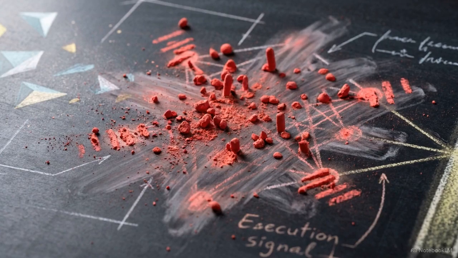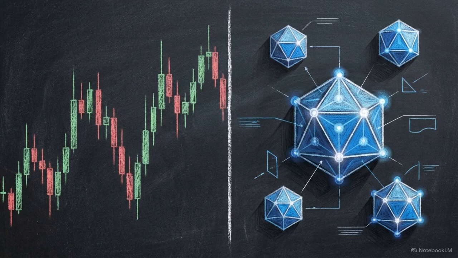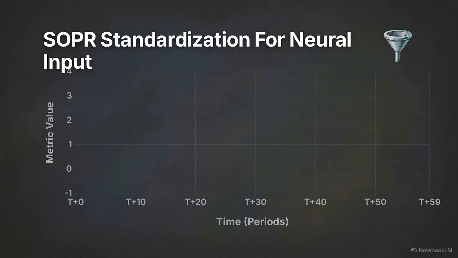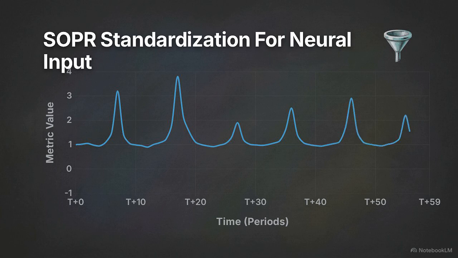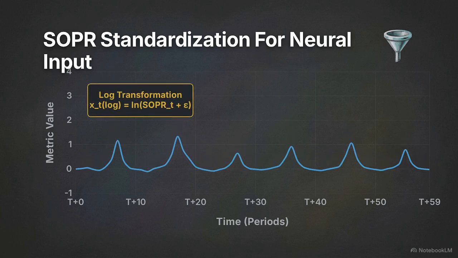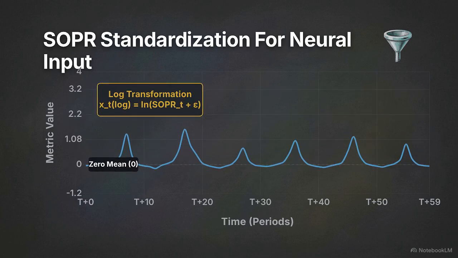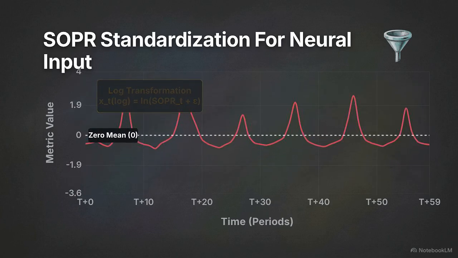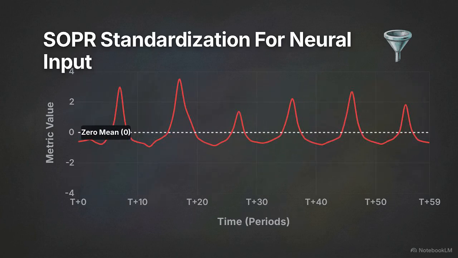Raw, non-stationary financial data cannot be fed directly into a neural network without causing extreme model instability. We must combine standard time-varying technical signals, like RSI and MACD, with behavioral on-chain metrics. This chart shows the raw spent output profit ratio, or SOPR, used to gauge investor profitability. Its highly skewed distribution requires a logarithmic transformation to smooth extreme volatility spikes. Finally, a z-score transformation standardizes the data into a zero-mean input vector.